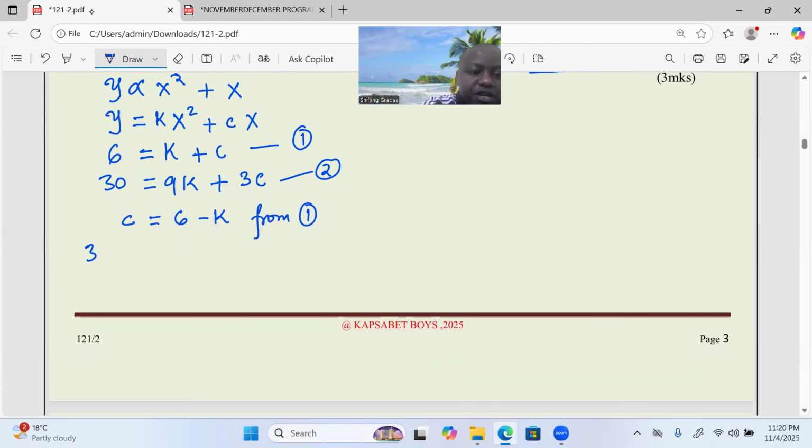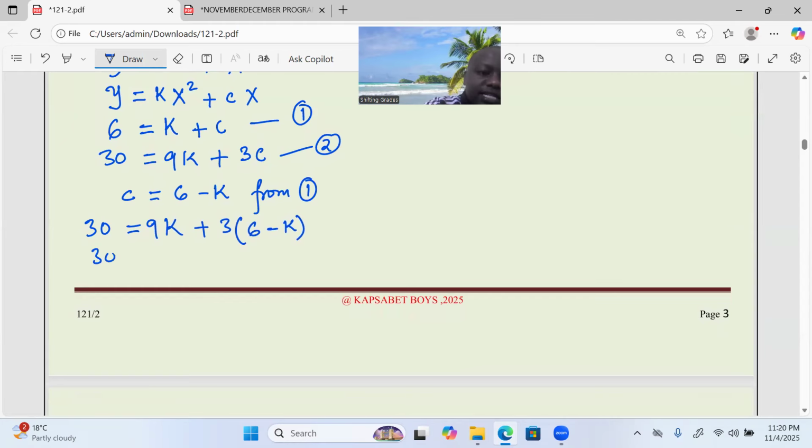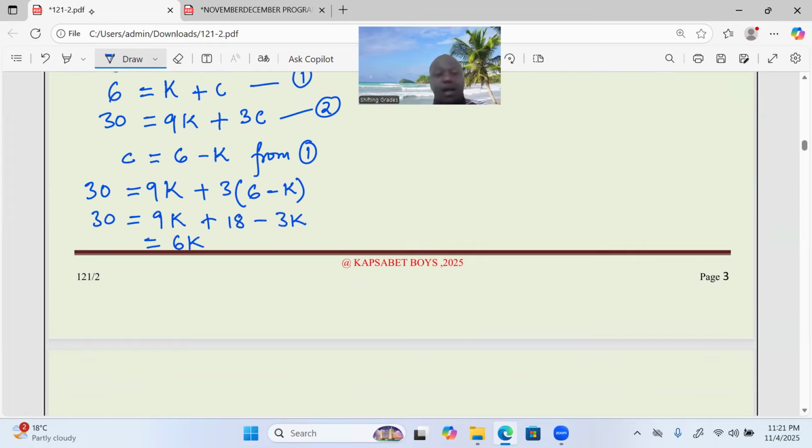Now equation 2 can be rewritten as 9k plus 3 into 6 minus k. Instead of the value of c, we write 3 times 6 minus k. So 30 equals 9k plus 18 minus 3k. Grouping of terms, ladies and gentlemen, shall give us positive 6k. Is that okay? Yeah, 9 minus 3 gives us positive 6k.